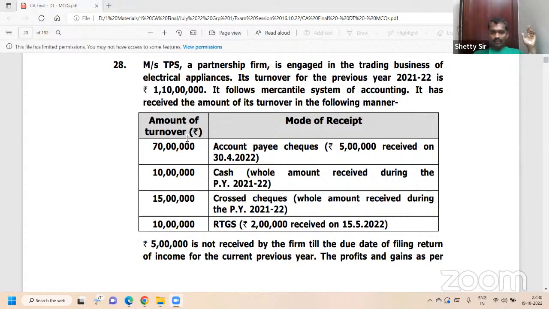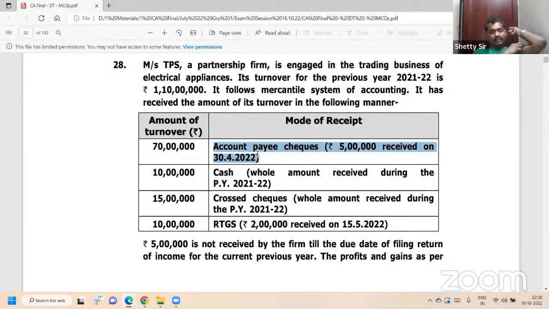131 due date. Look at the detail. Account pay check 70 lakh. Cross check 15 lakh. Not included, sir. RTGS comes. Okay, 2 lakh received on 15/5, 5 lakh received 30th April. Doesn't matter because it is within the due date.